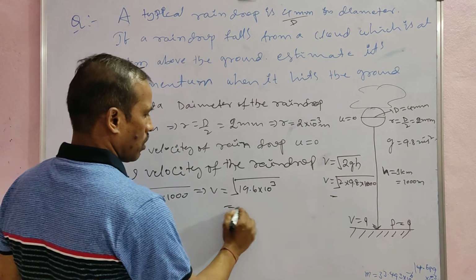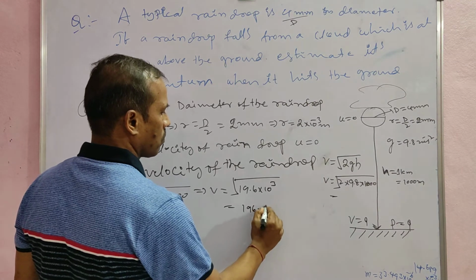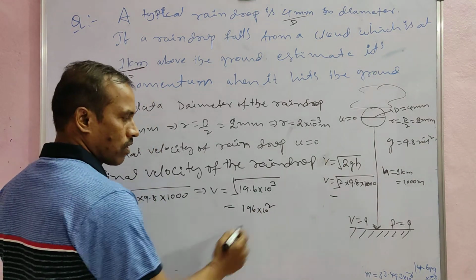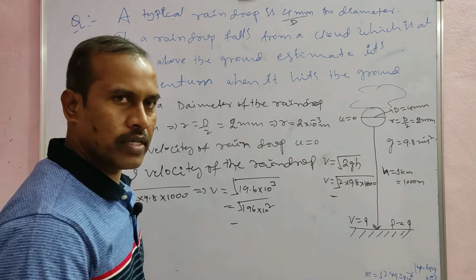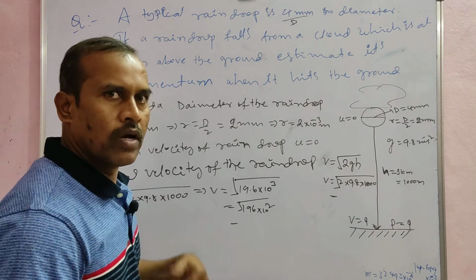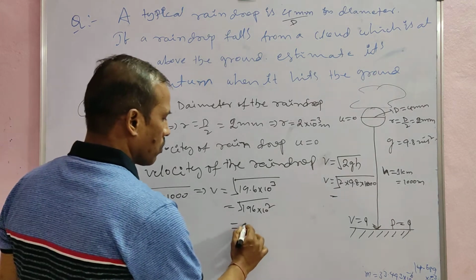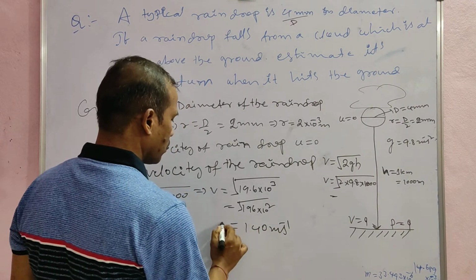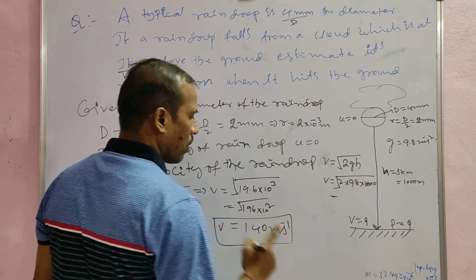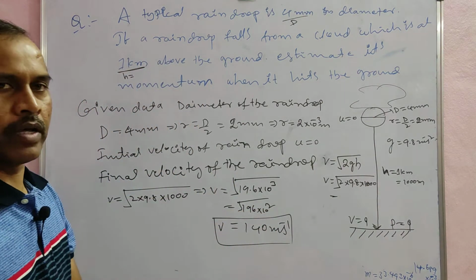So 196 into 10 square, under root. 14 square into 10 square is equal to 140 meter per second. This is the final velocity of the raindrop.